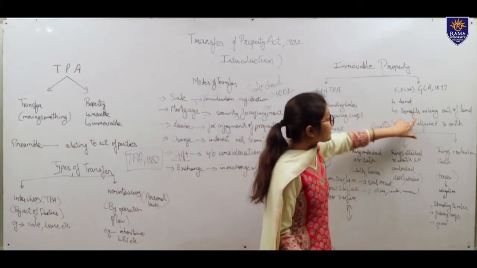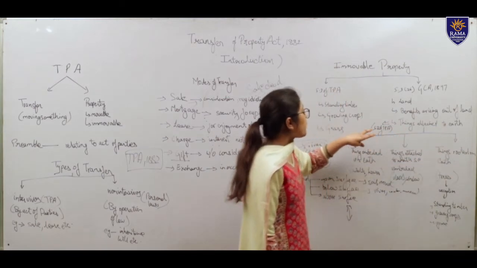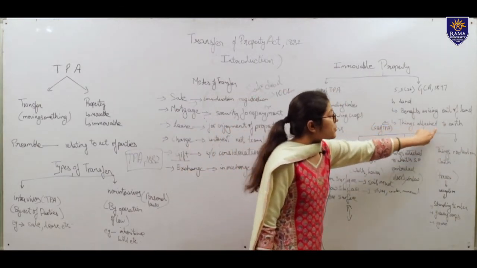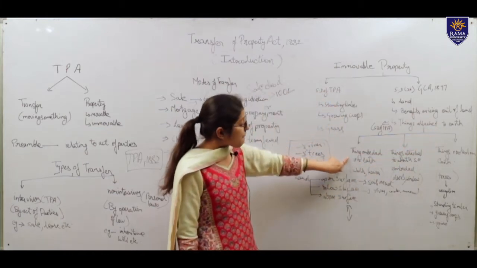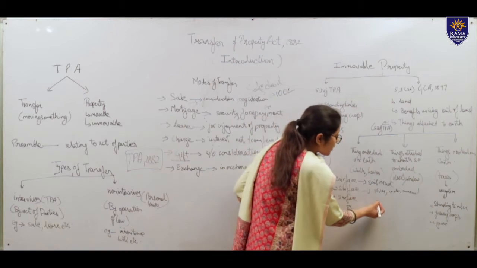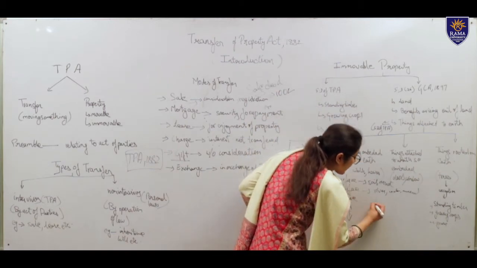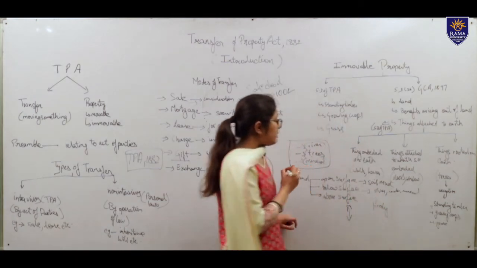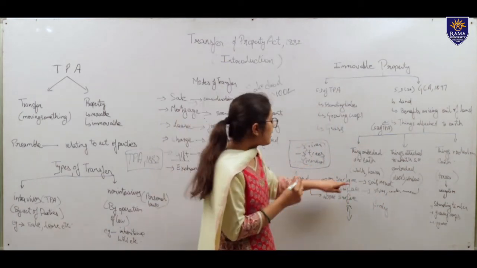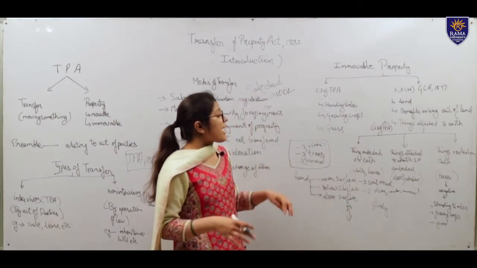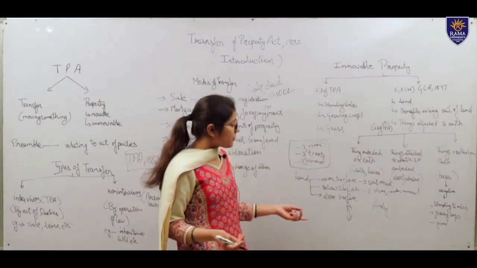Then what are things attached to earth? Now according to section 3 of the Transfer of Property Act, things attached to earth means things embedded in the earth. What are things embedded in the earth? Those things which are so firmly attached to the earth that they cannot be separated. Examples are walls, houses, buildings. They are so firmly rooted and attached to the earth that they cannot be separated.